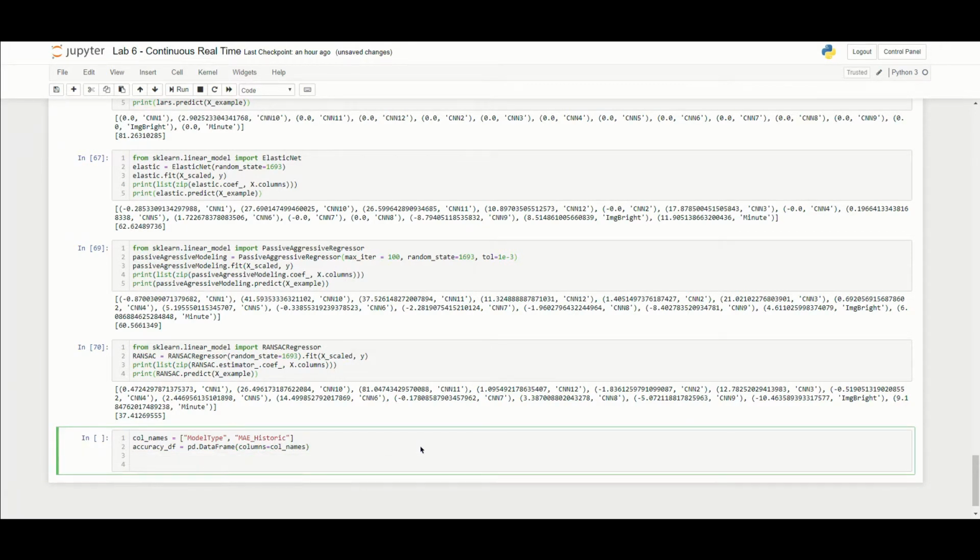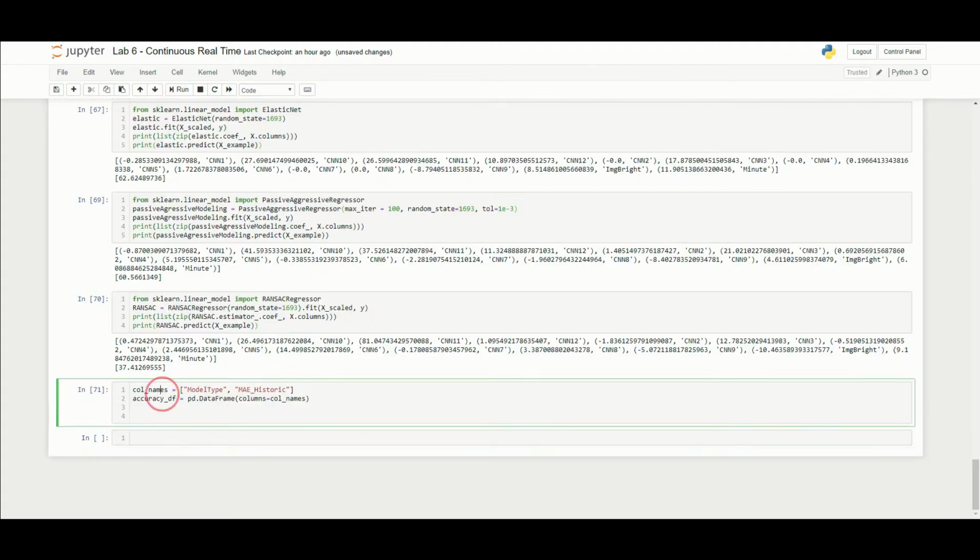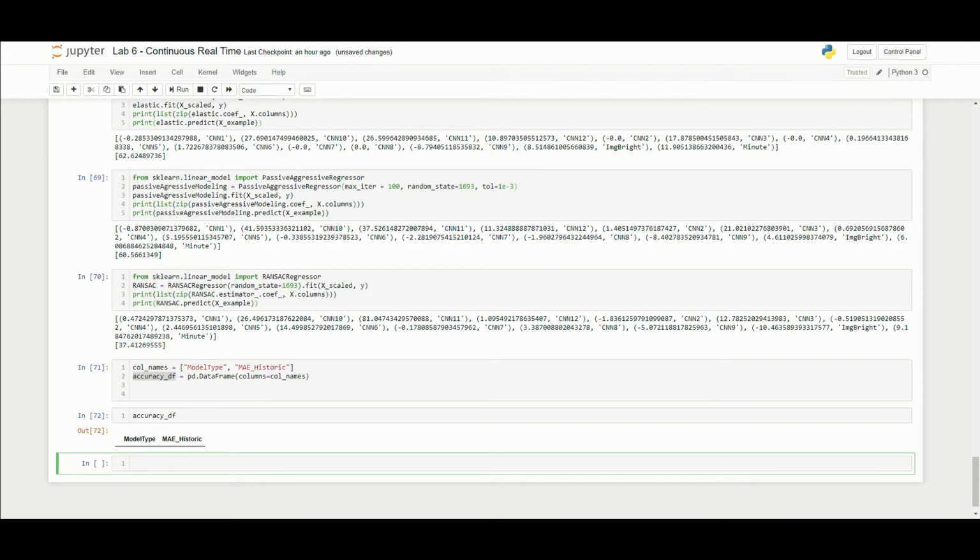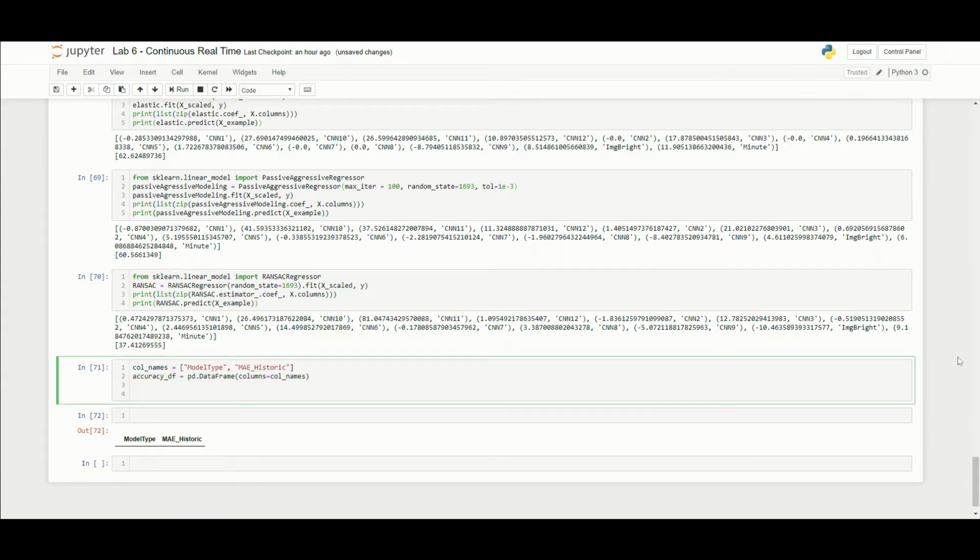All right, and all that does is create a completely empty data frame. So, the accuracy data frame is going to have absolutely nothing in it except for the names. And so now we're going to want to add all of those different model types to see how well they did relative to one another. What we want to do here is just pick one of these to do our prediction. So let's do from sklearn.metrics.